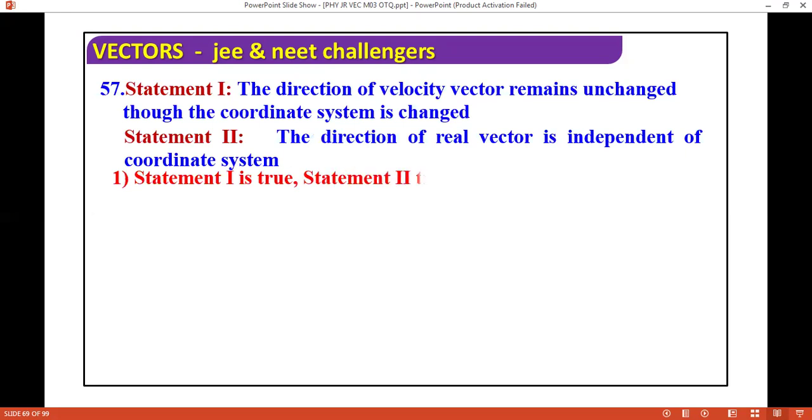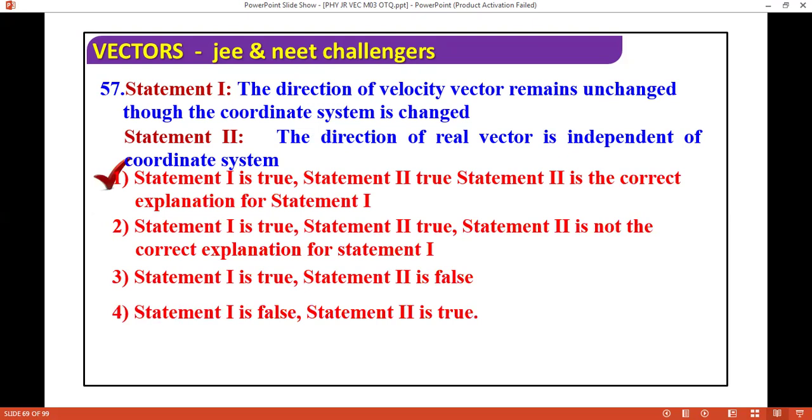Next is the direction of real vector is independent of coordinate system. So what is the answer? Obviously, both statements are correct. It does not depend on coordinate system. Real vector does not depend on coordinate system.